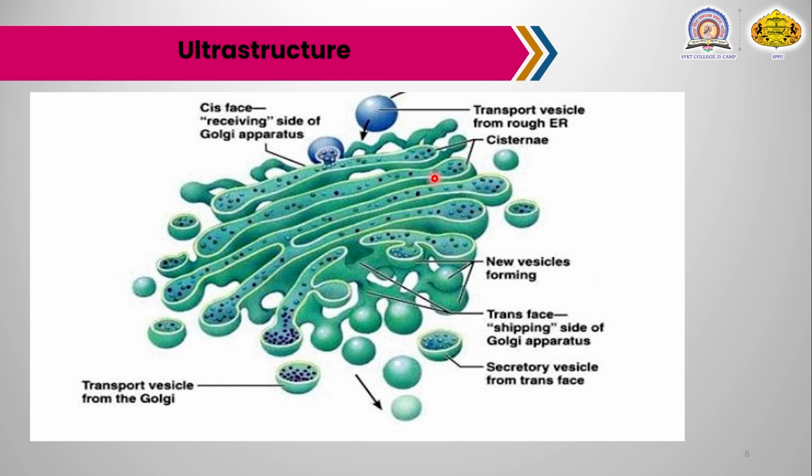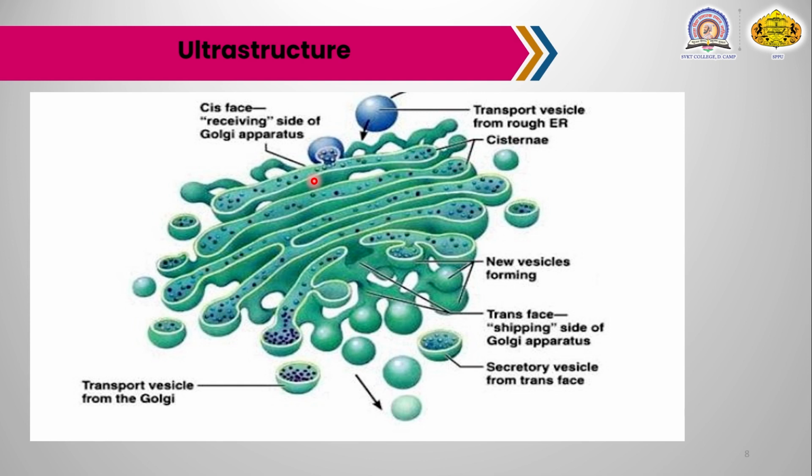Then the individual stack of this cisternae, see here, these are the individual stacks of cisternae, which are called dictyosomes. The cisternae are stacked and bent, and semicircular in shape.